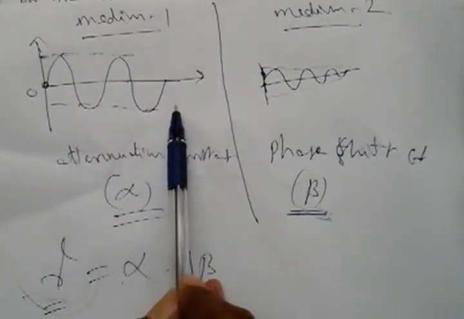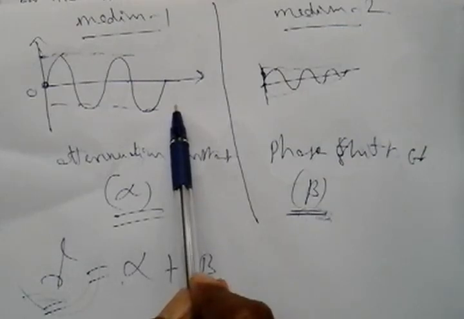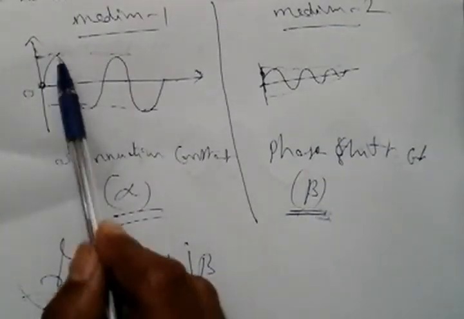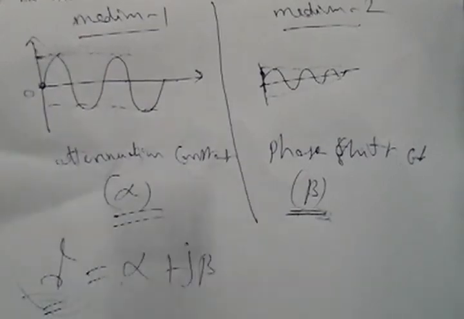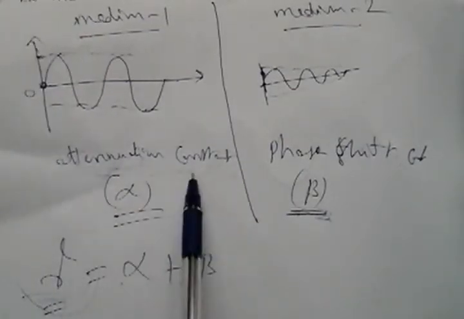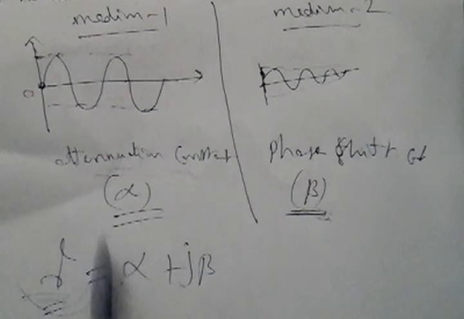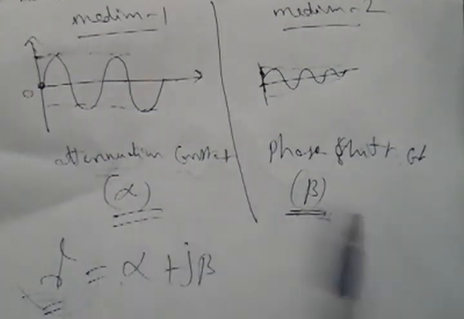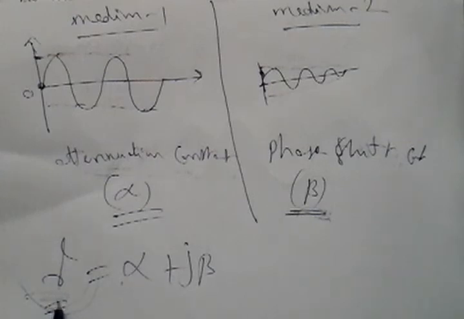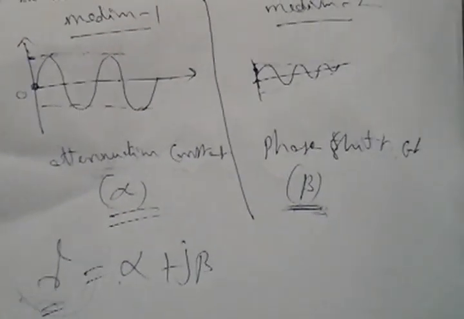And attenuation constant means when the amplitude is decreasing drastically as it is traveling with respect to time period, right? So the change in the amplitude value is represented by one more constant. That constant is called the attenuation constant, that is alpha. So a summation of these two, attenuation constant and phase shift constant, is called the overall constant. Overall constant here we are calling the propagation constant. So gamma is equal to alpha plus j beta. Now we'll see what is the mathematical equation for the propagation constant.